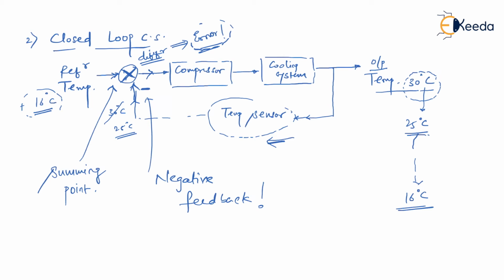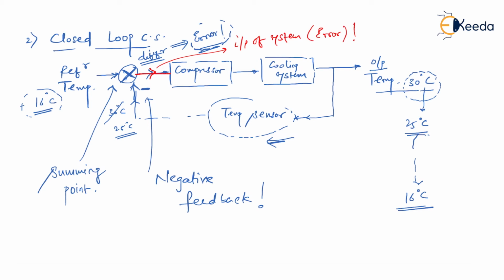So this is possible with a closed loop control system only. That is, your input is going to affect the output, and as you have seen, the change in output is going to affect the input of the system. But let me tell you, the input of the system is, I would say, an error signal. So I would say this is actually the input of the system now, which we define as an error.